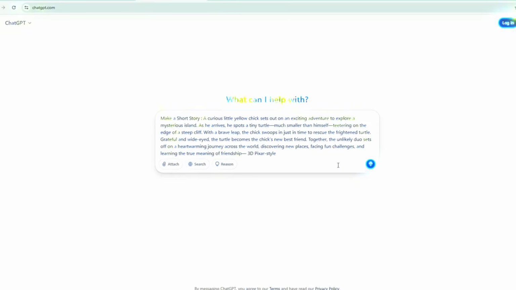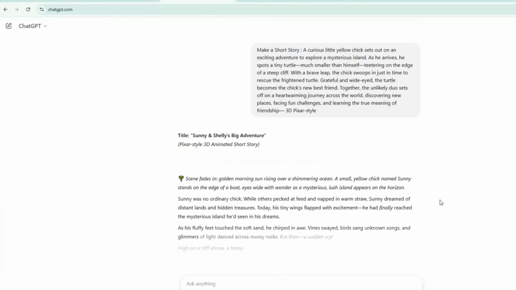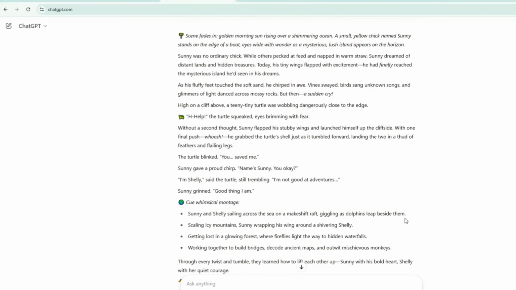Make a short story. A curious little yellow chick sets out on an exciting adventure to explore a mysterious island. As he arrives, he spots a tiny turtle, much smaller than himself, teetering on the edge of a steep cliff. With a brave leap, the chick swoops in just in time to rescue the frightened turtle. Grateful and wide-eyed, the turtle becomes the chick's new best friend. Together, the unlikely duo sets off on a heartwarming journey across the world, discovering new places, facing fun challenges, and learning the true meaning of friendship, 3D Pixar style. Within seconds, ChatGPT comes up with a story based on what you asked for.